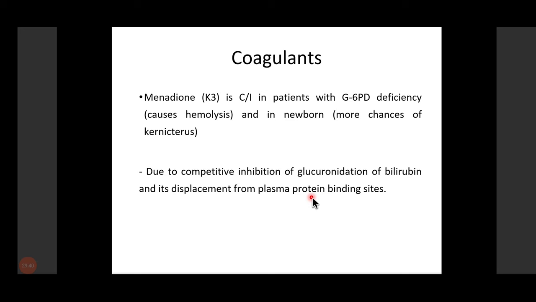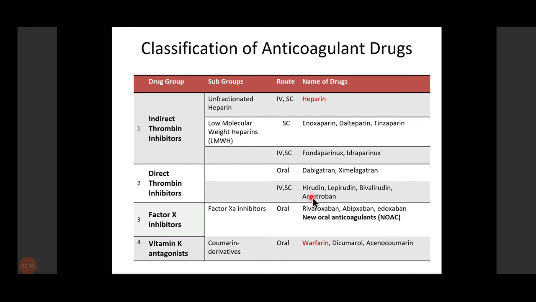Why kernicterus? Because you all know that in the newborn, the blood-brain barrier is not well developed, and on the other hand, this vitamin K causes inhibition of glucuronidation of bilirubin and also displaces bilirubin from the plasma protein binding site. As a result, free bilirubin reaches the brain and causes kernicterus. So that's all about the coagulants.